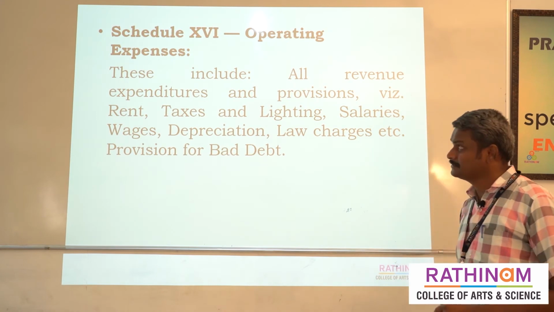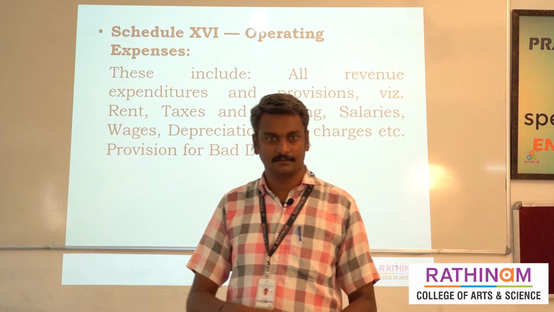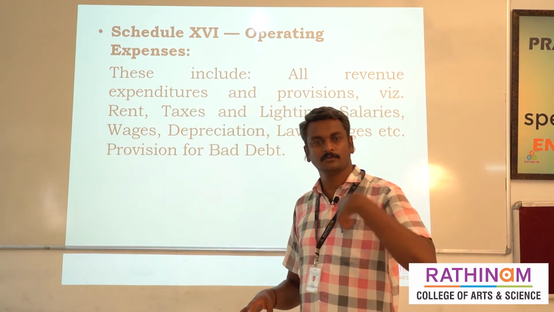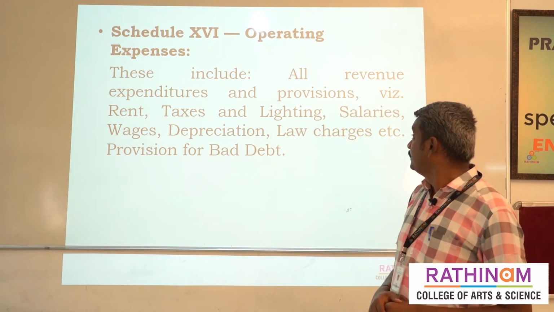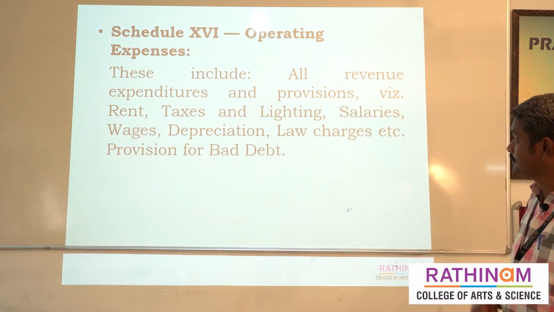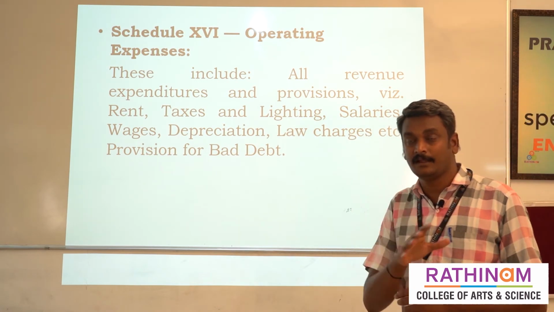And schedule number 16 is operating expenses. The bank is not running on its own, so they have to spend some amount on day-to-day expenses, like revenue expenditures and provisions. What are all the areas of expenditure? Like rent.